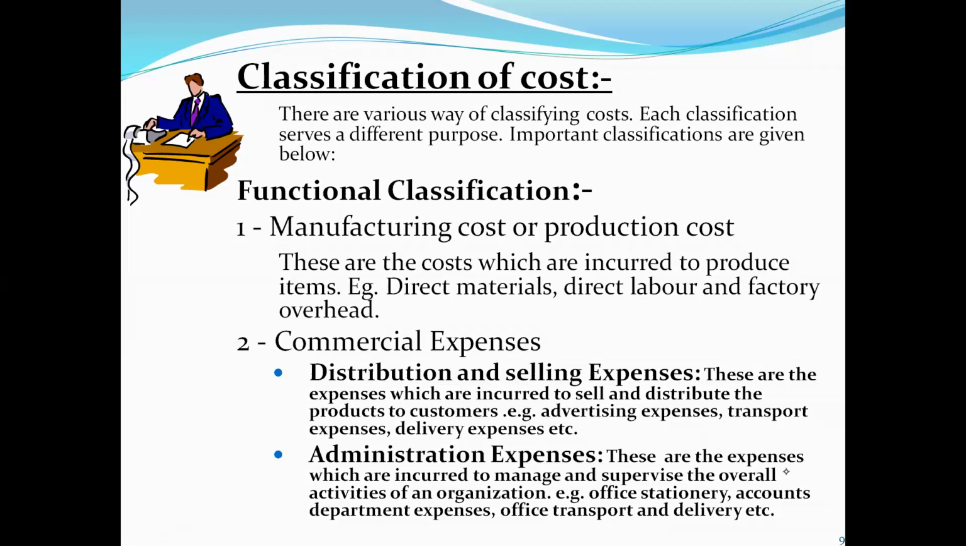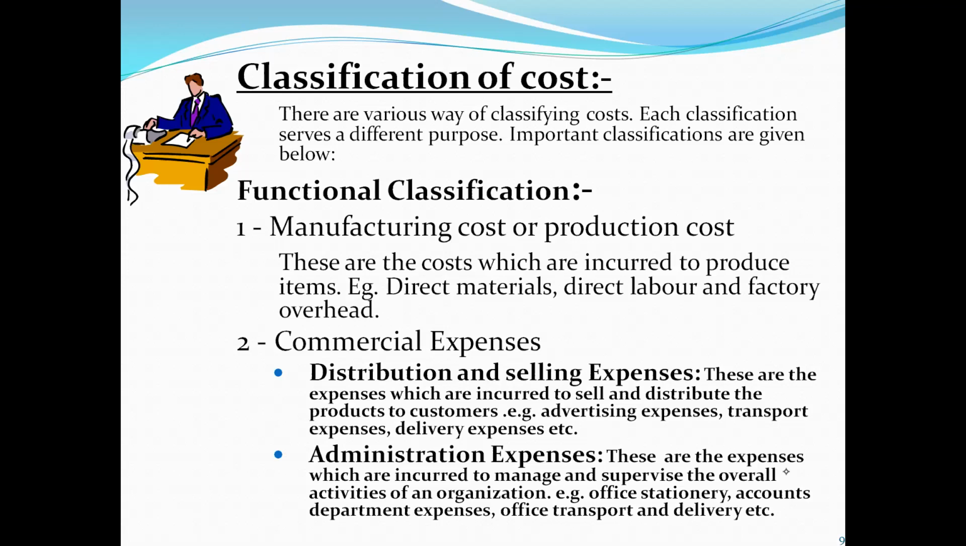Manufacturing cost or production cost are those costs which are incurred to produce the items. For example, direct materials, direct labor, and factory overhead. Whenever we talk about the manufacturing cost, there are three elements of manufacturing cost: direct materials, direct labor, and factory overhead. So those costs which are incurred to produce an item are called our manufacturing cost.